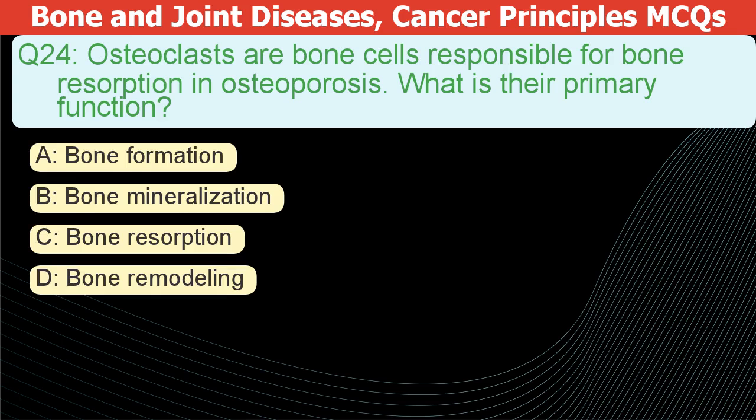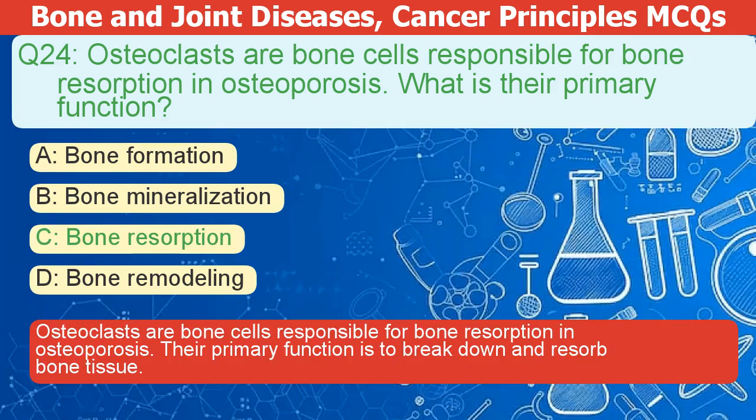What is their primary function? A. Bone formation. B. Bone mineralization. C. Bone resorption. D. Bone remodeling. The correct answer is C. Osteoclasts are bone cells responsible for bone resorption in osteoporosis. Their primary function is to break down and resorb bone tissue.